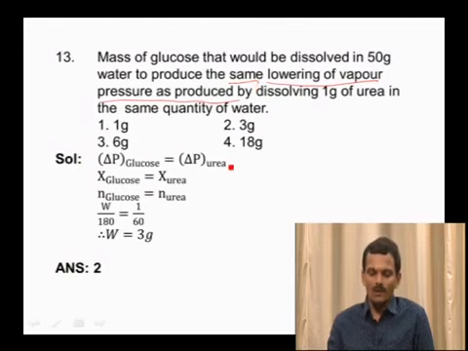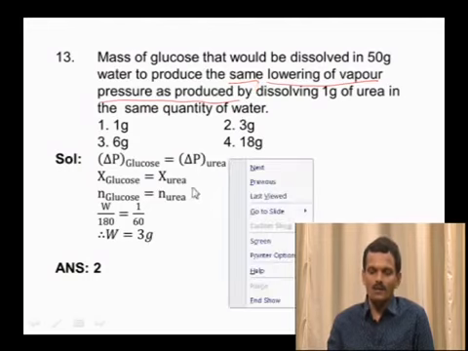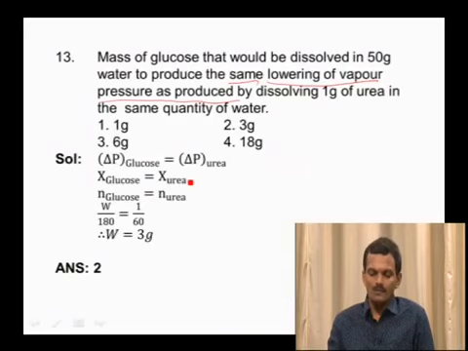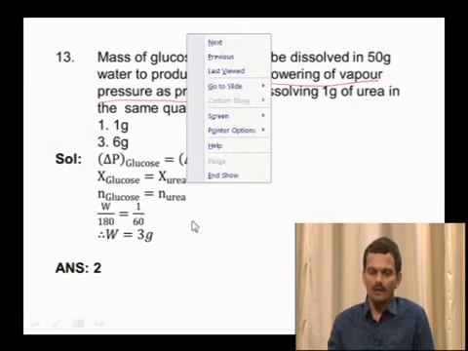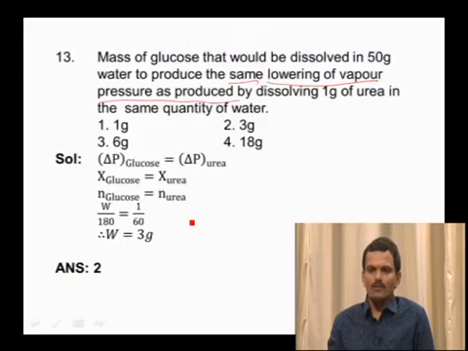So delta P glucose is equal to delta P urea. X, that is the mole fraction of glucose, is equal to the mole fraction of urea, and that means the number of moles of glucose is equal to the number of moles of urea. Number of moles is nothing but mass by molecular mass. So the mass of glucose we have to calculate. Molecular mass of glucose is 180.